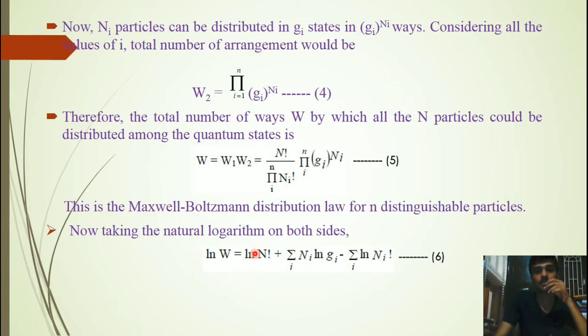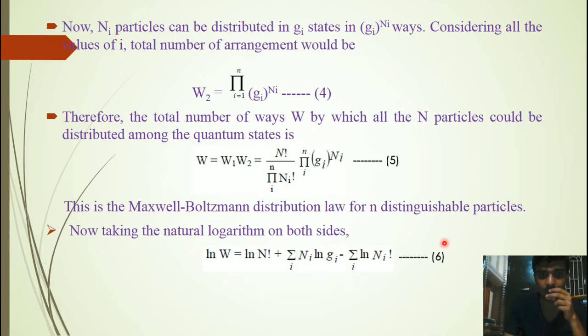Therefore, the total number of ways W by which all the n particles could be distributed among the quantum states is W is equal to the product of W1 and W2, that gives n factorial divided by pi over i to n of ni factorial, times pi over i to n of gi power ni. This is the Maxwell-Boltzmann distribution law for n distinguishable particles.